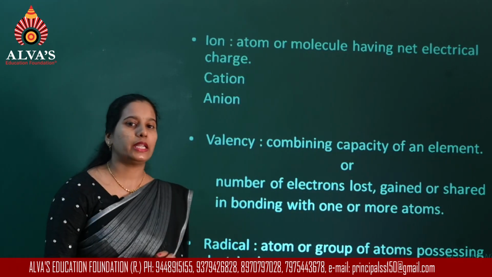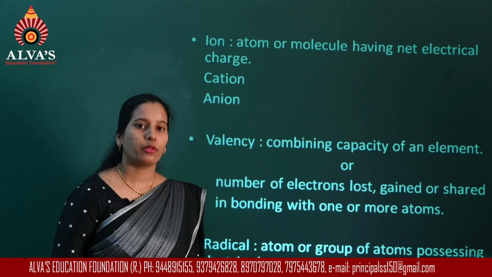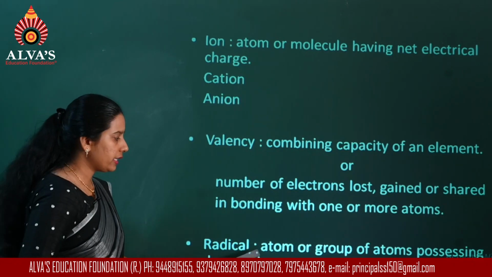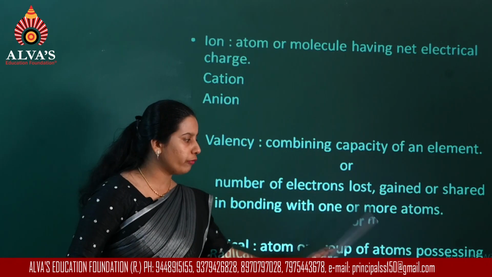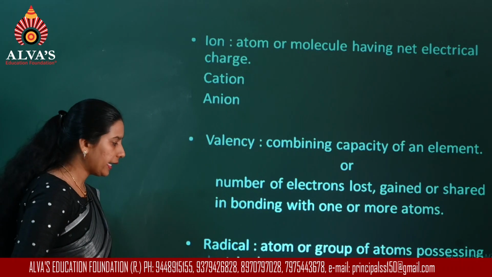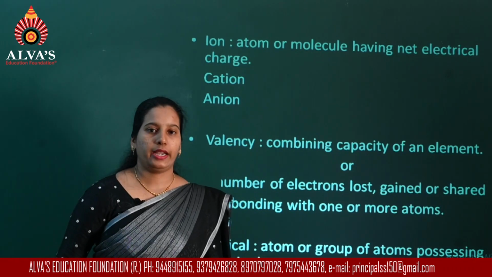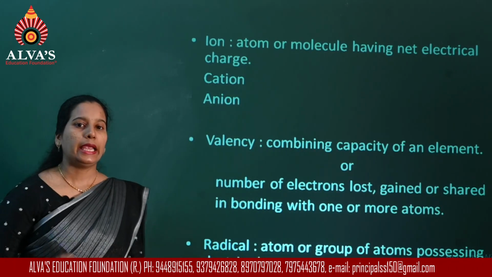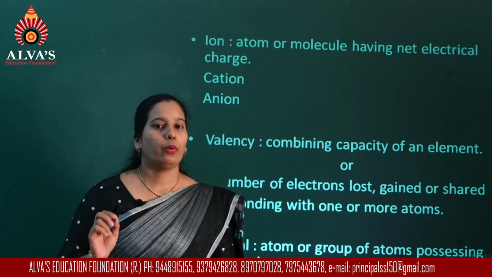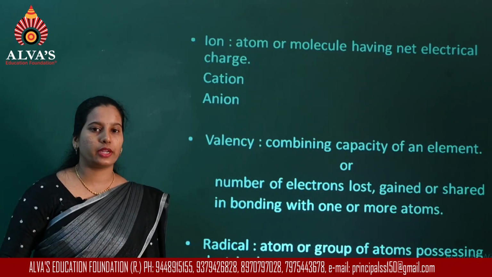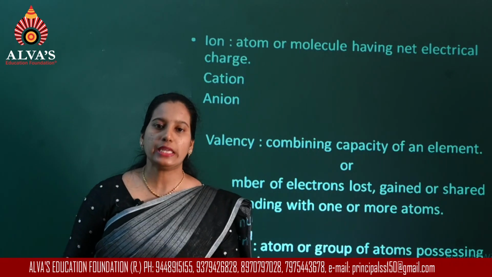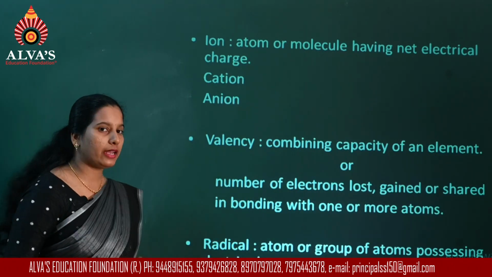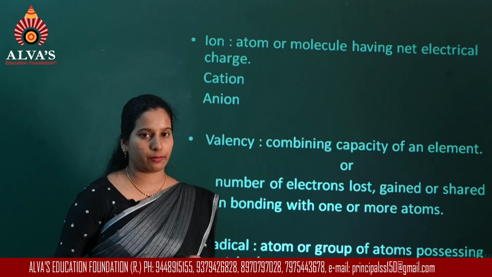When I'm talking about an inorganic compound or an inorganic salt, a radical is an atom or group of atoms possessing electrical charge. Whereas in organic chemistry, a radical will be a species having an unpaired electron. So here we will consider the inorganic concept.